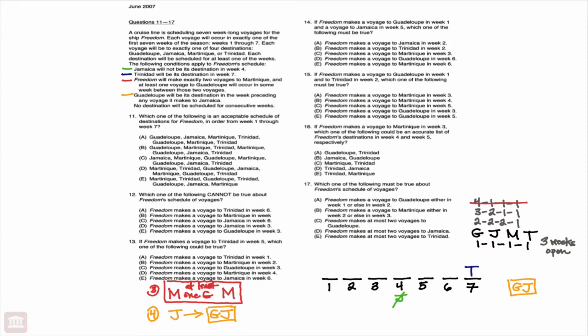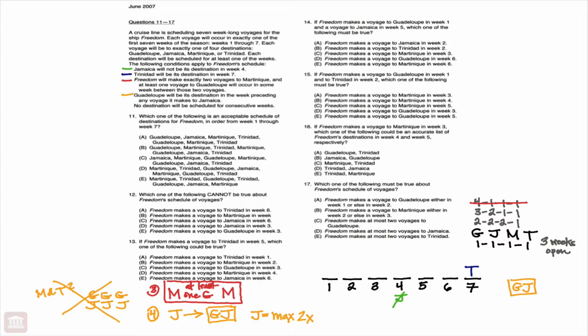But notice another conclusion that we can make is that J can only show up max twice. Because if Jamaica were to appear 3 times, we would have to have Guadalupe in every week preceding those, which would be 6 destinations already of the 7, but we also have Martinique and Trinidad remaining to place, so that clearly would not work.